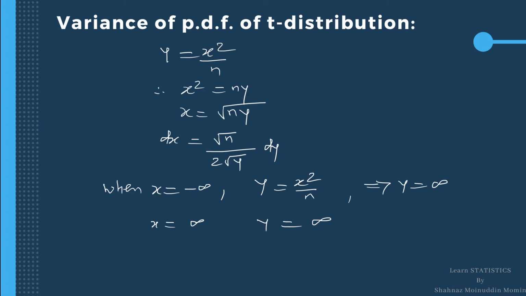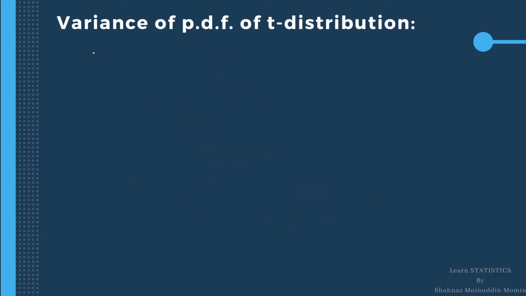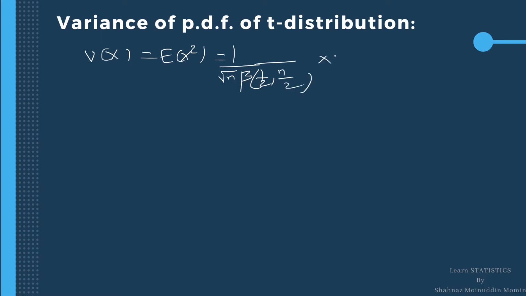Therefore, the required integration becomes variance of x is equal to expectation x square is 1 upon under root n beta 1/2, n by 2, into 2 into integration 0 to infinity.